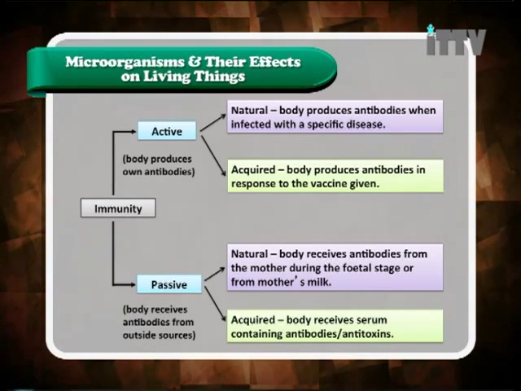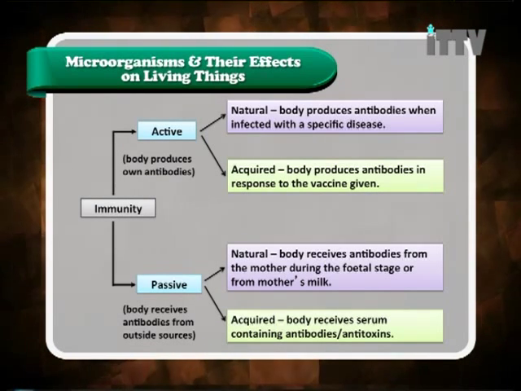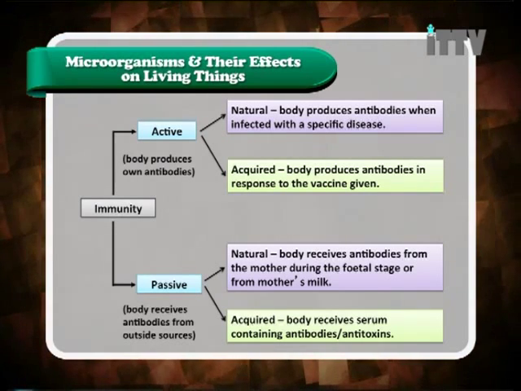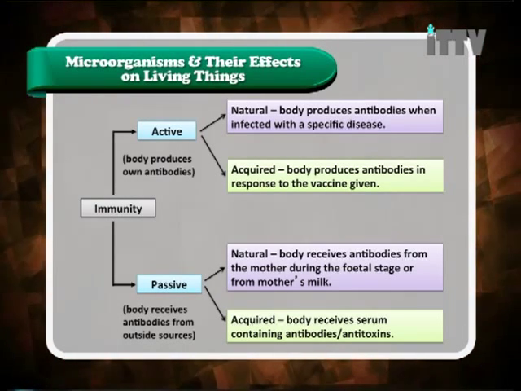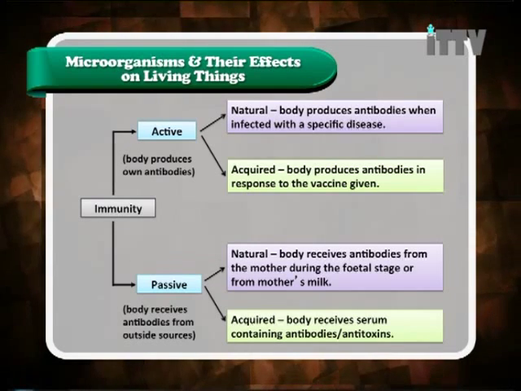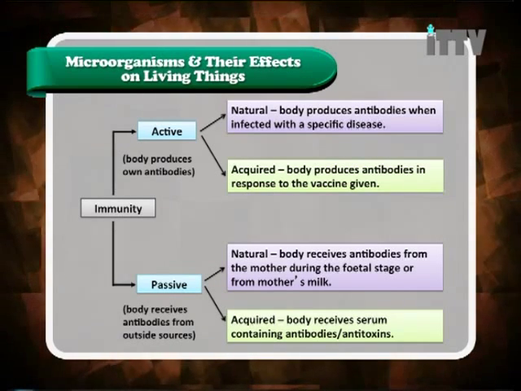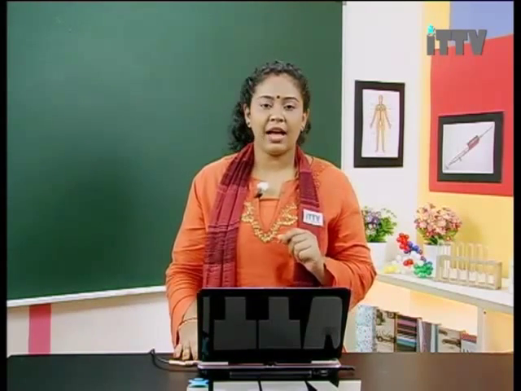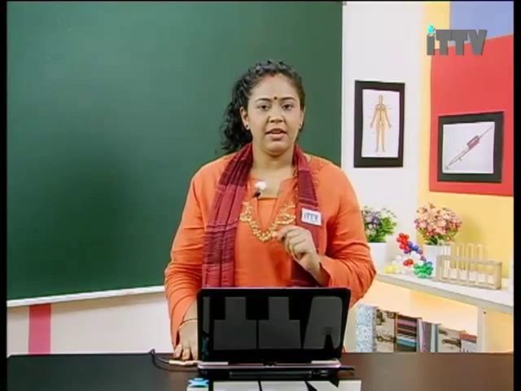Now let's look at passive immunity, starting from natural passive immunity. The body receives antibodies from the mother during the fetal stage or from mother's milk. Moving on, acquired is whereby the body receives serum containing antibodies or antitoxin. So here we have seen a simple summary of the difference between active and passive immunity. Now let's look at the similarities between active and passive immunity.